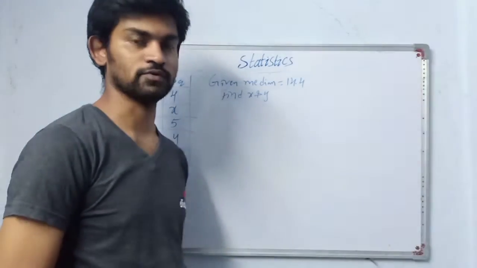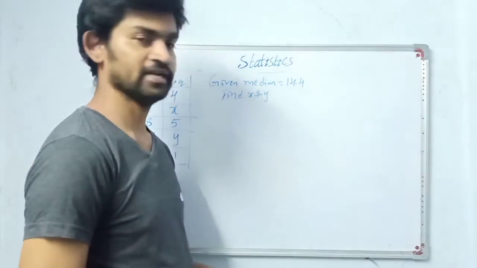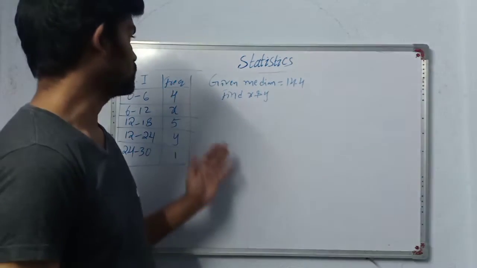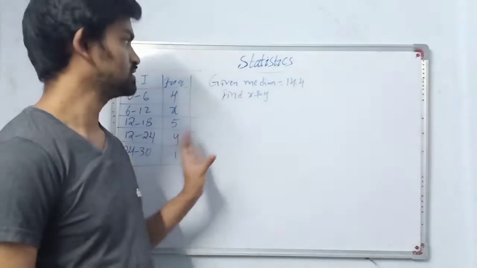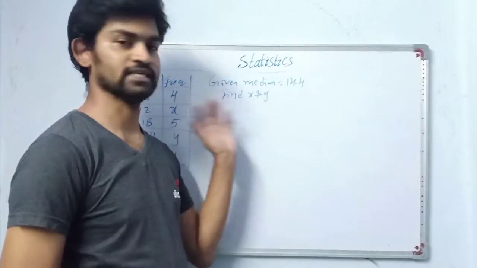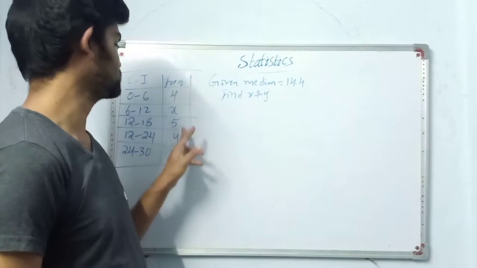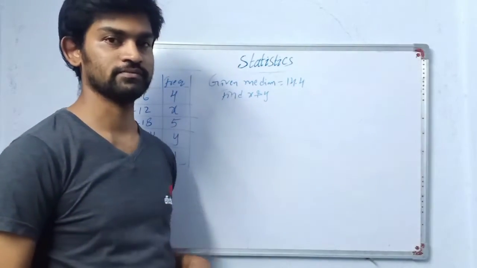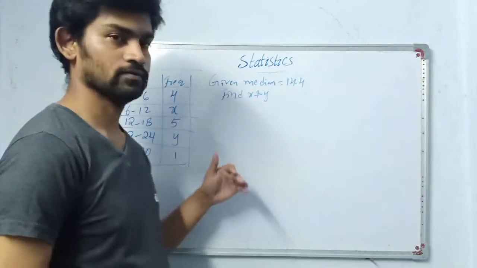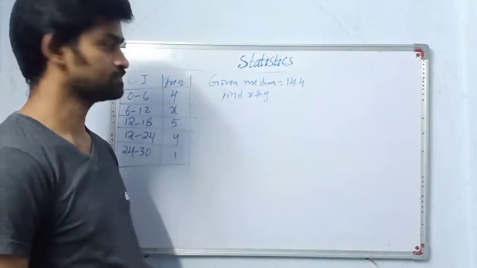Now this is another model in this median. It's an application. So the given question is, some data has been given to us and the median of this data is 14.4. We have to find the unknown values x and y by using the median formula. So our first step is to